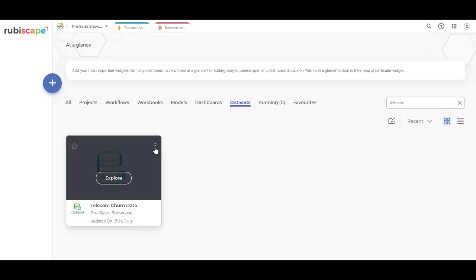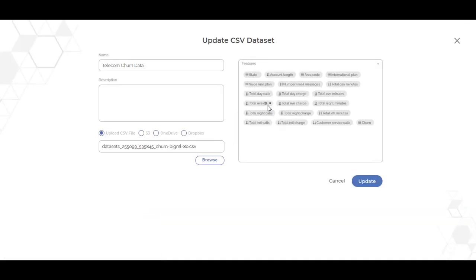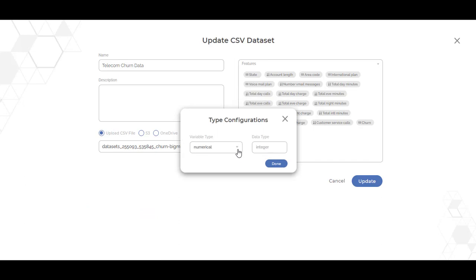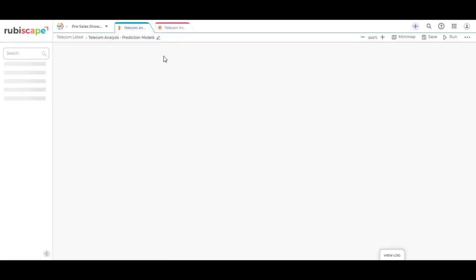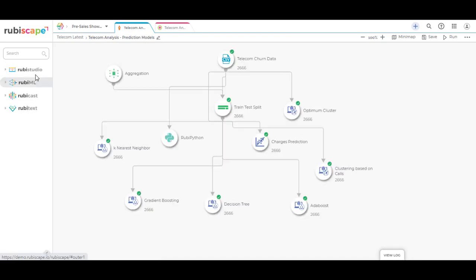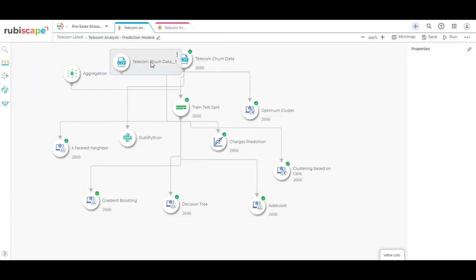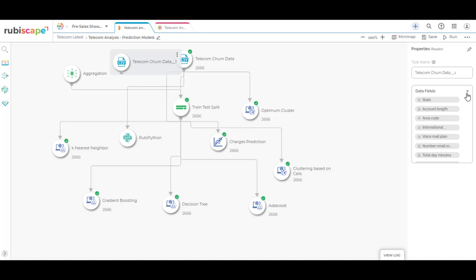For this demo, we begin by creating the dataset where we set up the parameters and columns for the data types that we would like to configure them as. Here, the user can select the variable type and the data type for that specific column. Once the dataset has been created, we can begin by creating the model. For this, we access the dataset through the Reader section. The user can simply drag and drop the dataset and select the columns to be used for further processing.